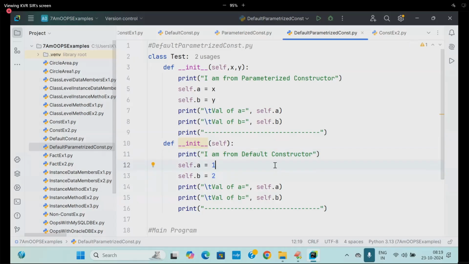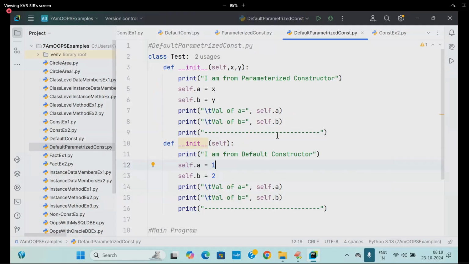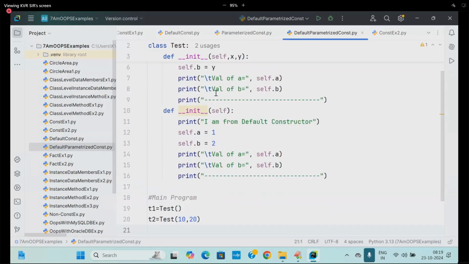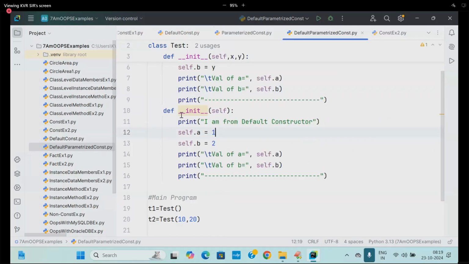Then tell me what is happening? This is a constructor. It will come to this place. This is a constructor. Already we did. It will remember only the latest constructor. At that time, which line gets a problem? Come on. Which line? The 20th line will give you a problem. So I am going to execute it. See the error now. First one we got an error, and second one we got an error. So go to the place, it is going to be an error here.